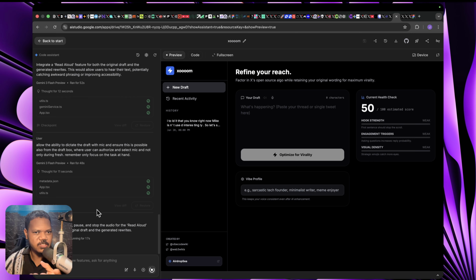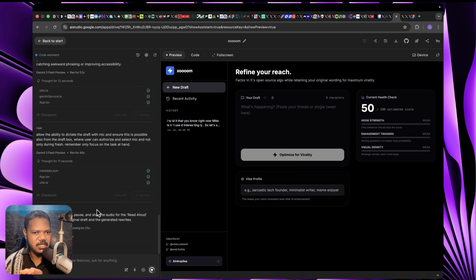So that's what AI Studio is going to do. But left to me, if you're just getting started, it's best to keep it simple. I mean, when you flood the application with too many features, then it becomes cumbersome and stuff like that. So for this first version, I would keep it simple.